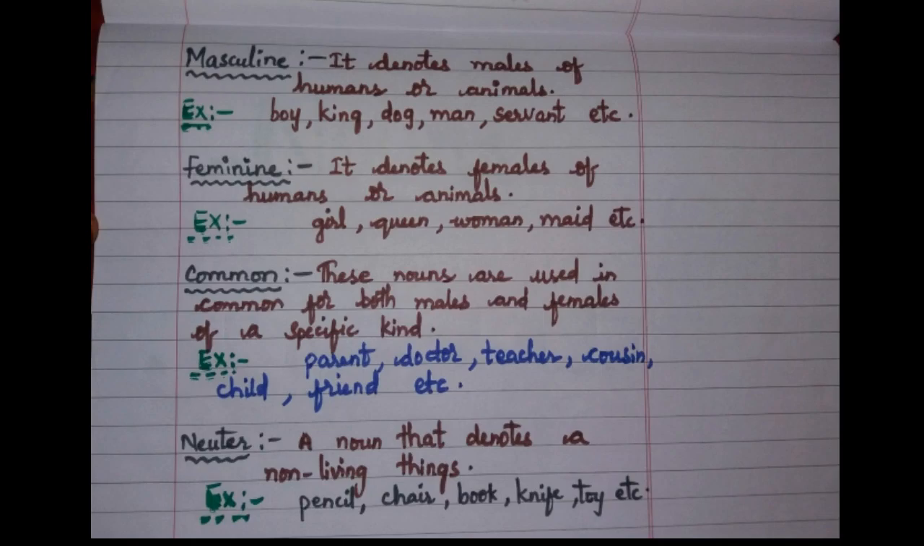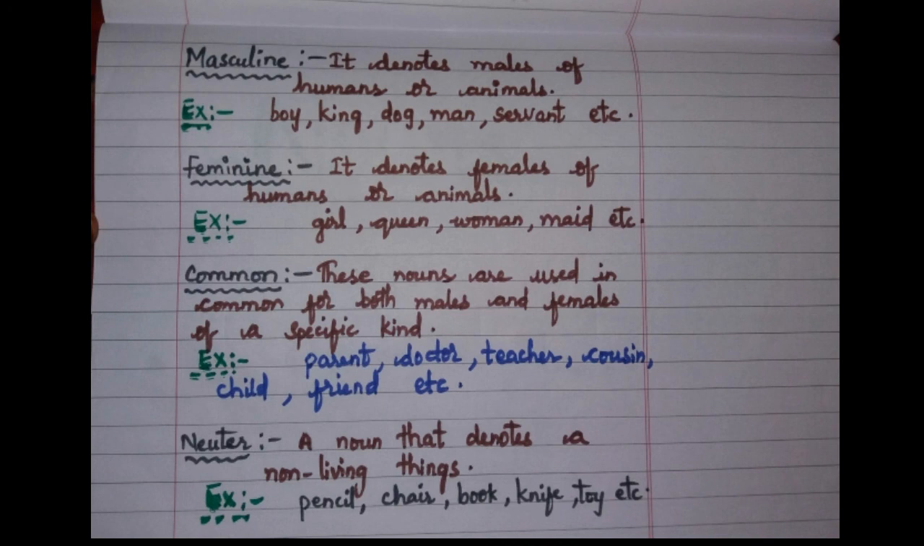Now let us see masculine. Masculine denotes males of humans or animals. So for example, boy, king, dog, man, servant, etc. So these come under masculine gender. What is the feminine gender then? It denotes females of humans or animals. It is called feminine gender. For example, girl, queen, woman, maid, etc.